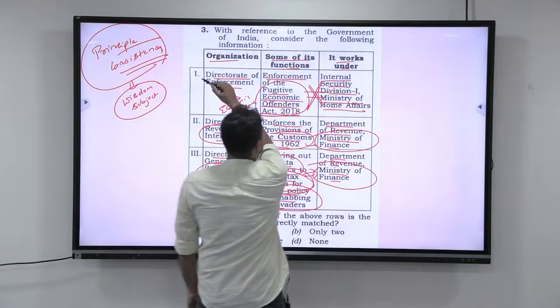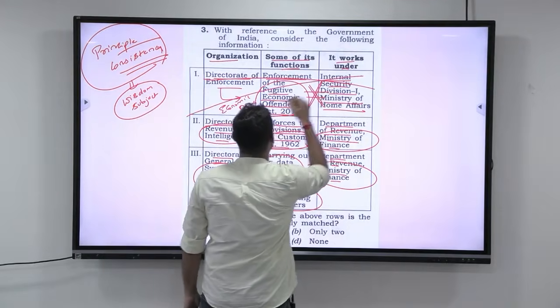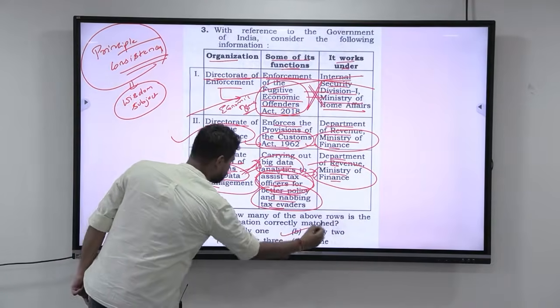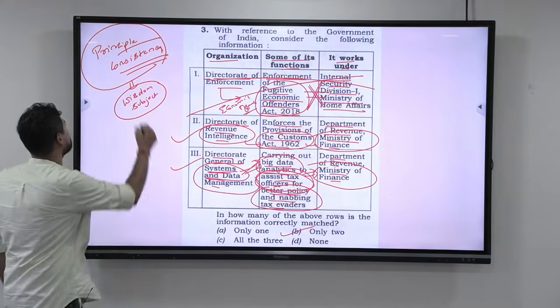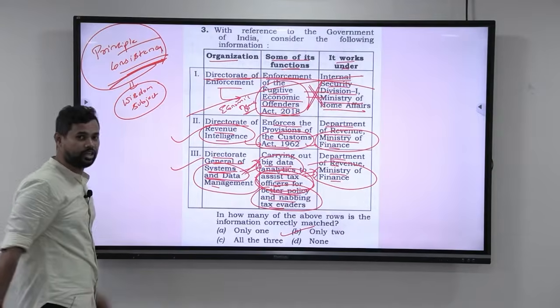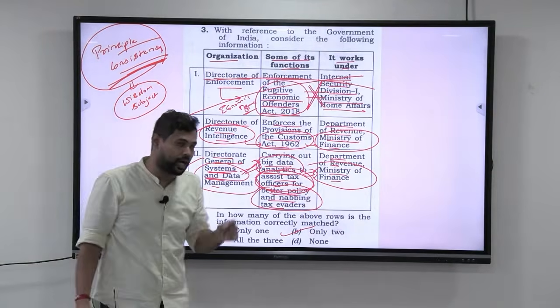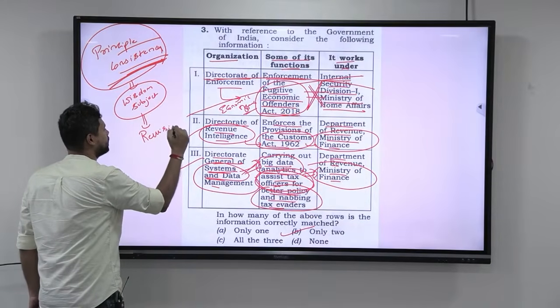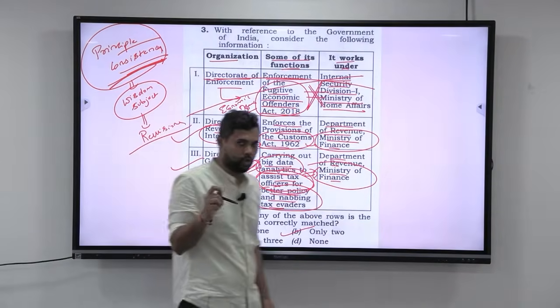Since there is no consistency in this particular match, the following is wrong. The only correct things are 2 and 3, and hence the answer here is B, only 2. And this exactly is what is called the principle of consistency. But that principle of consistency will come only with subject wisdom, and subject wisdom will come only with revisions. So I hope you understood this.